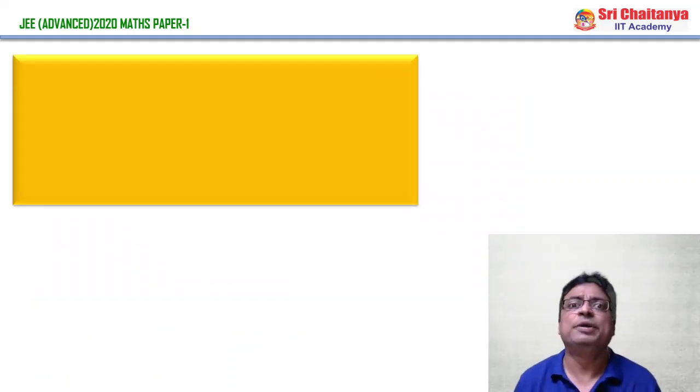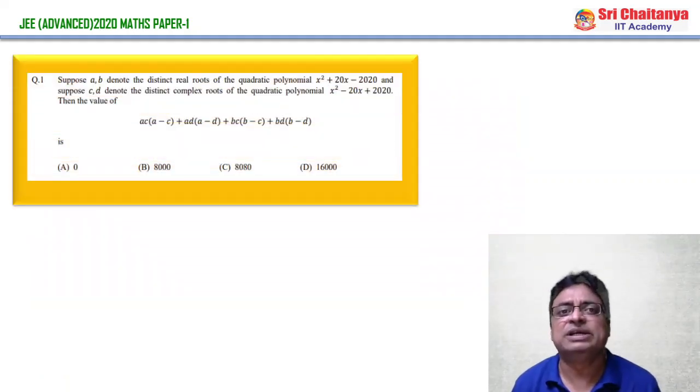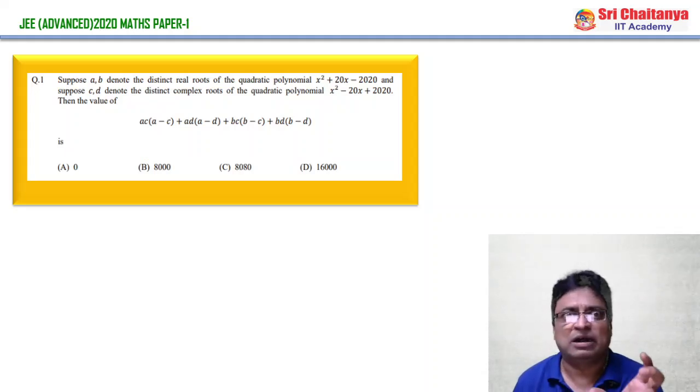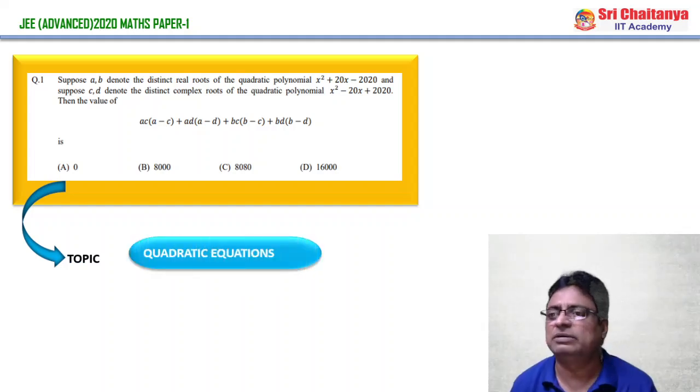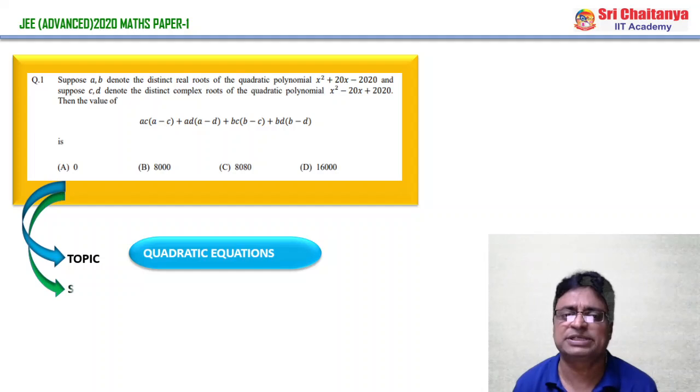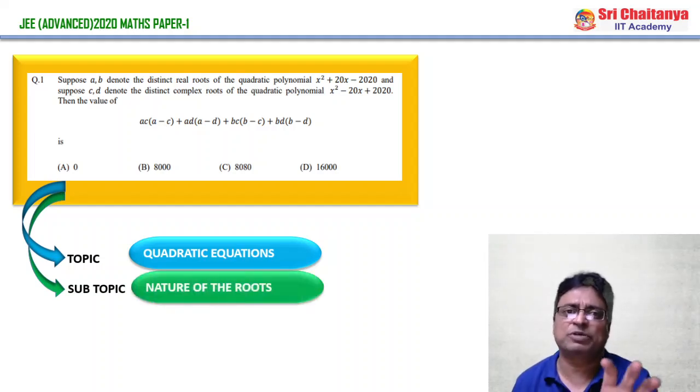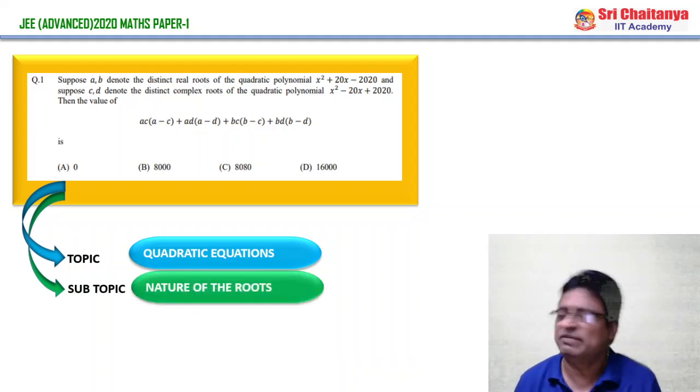Now coming to mathematics paper 1, in section 1, question number 1 is like this. The topic is given from quadratic equations and expressions, and the subtopic is a question based on nature of the roots, very simple topic.